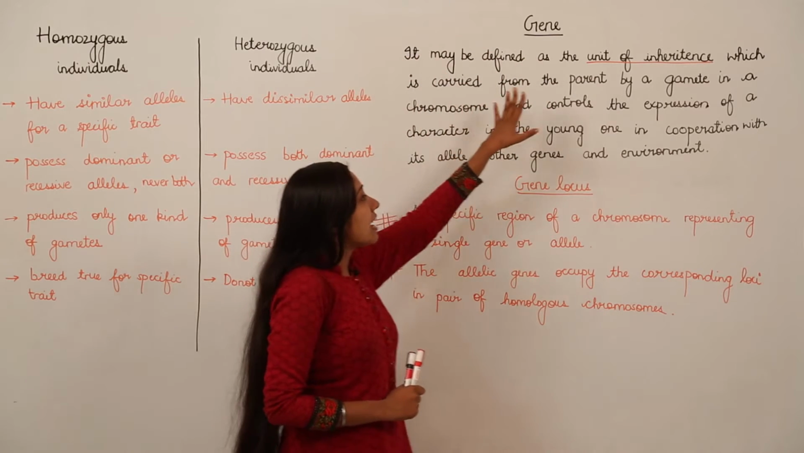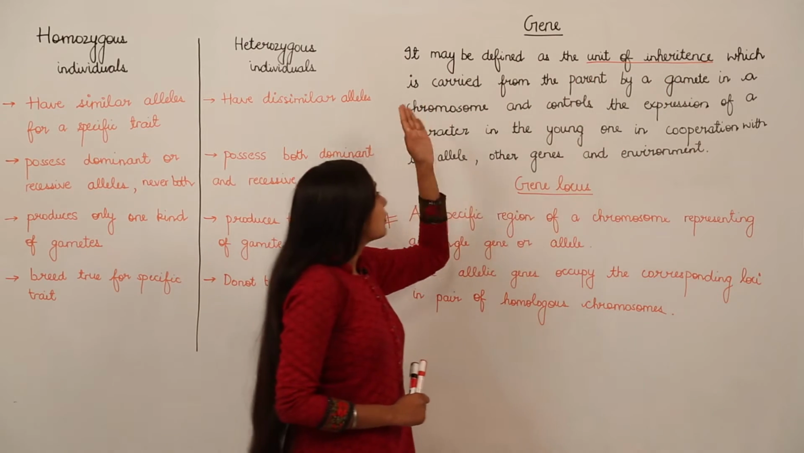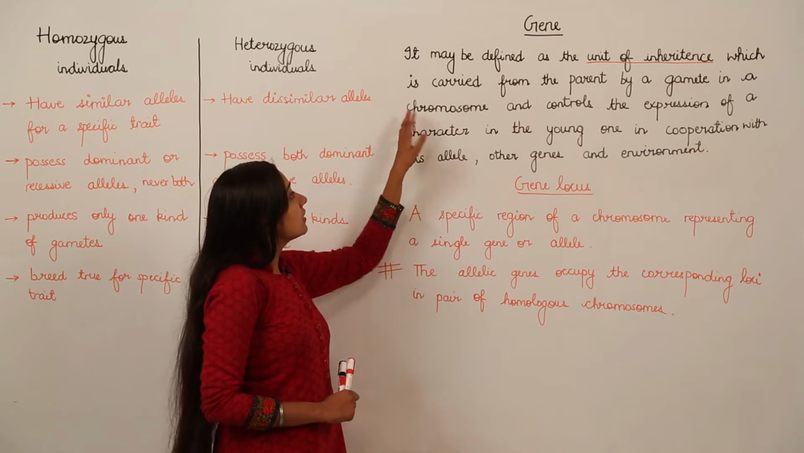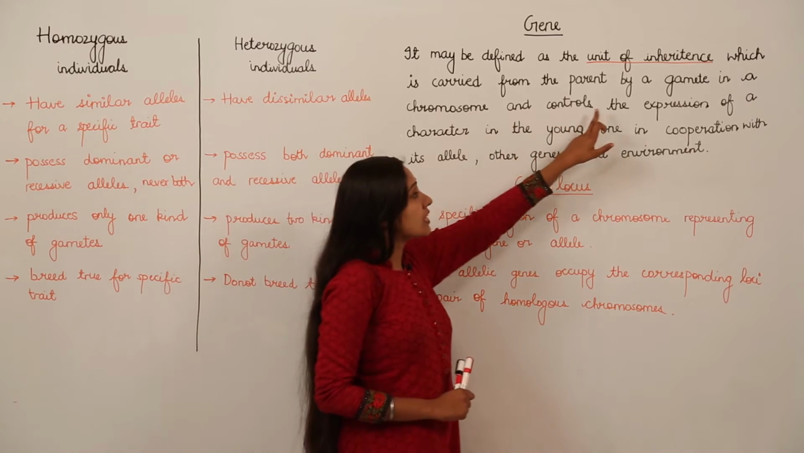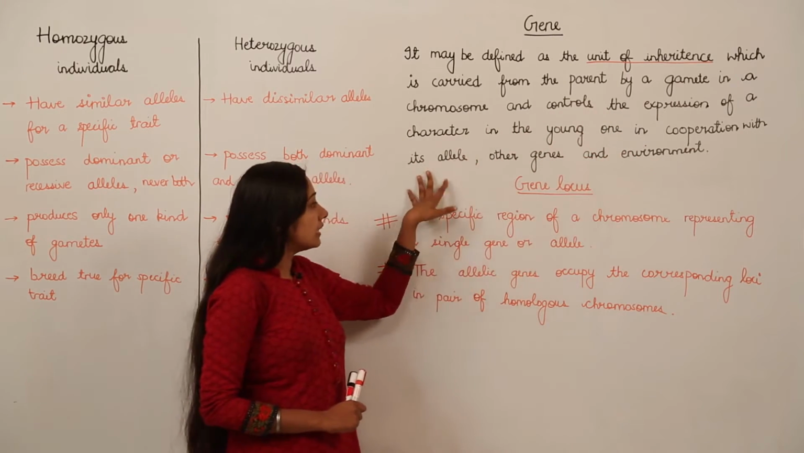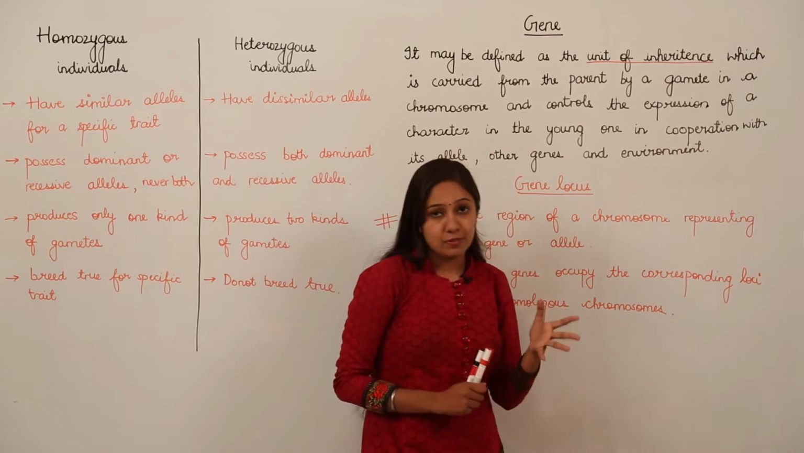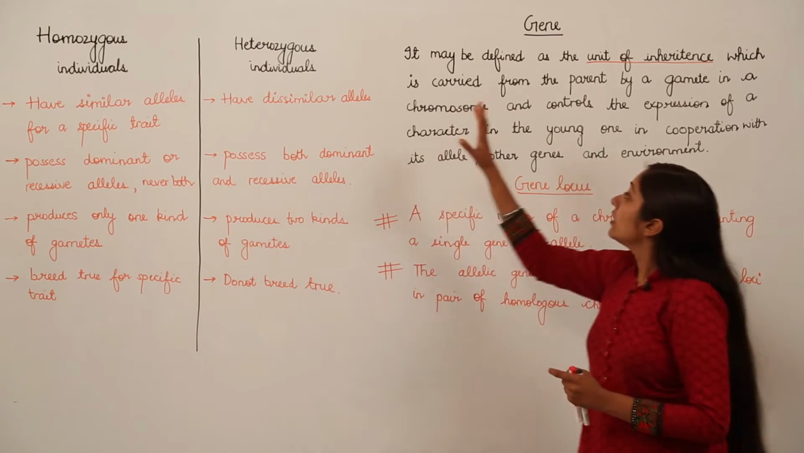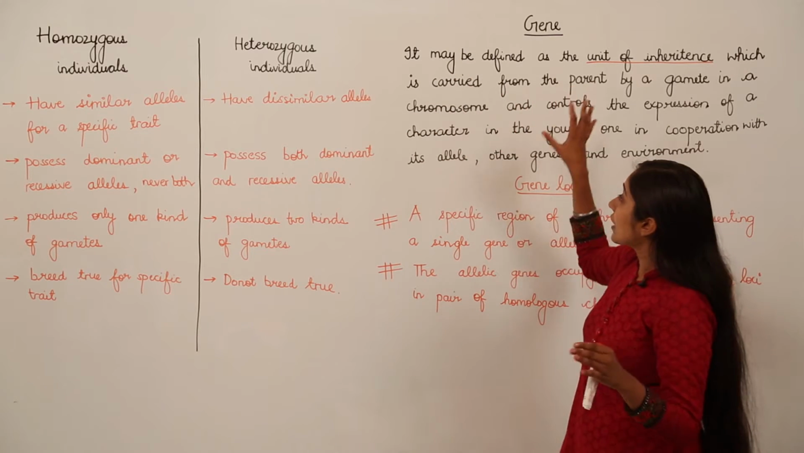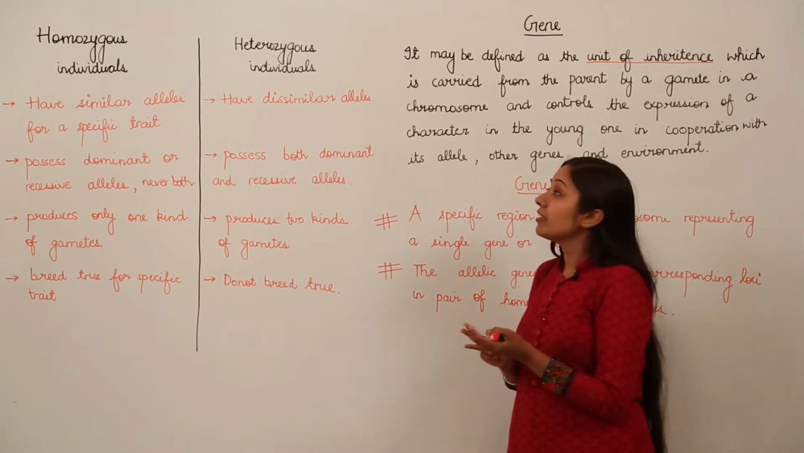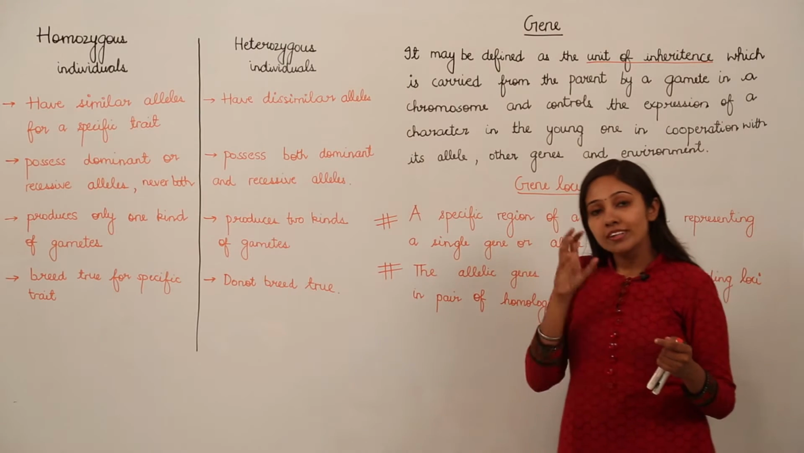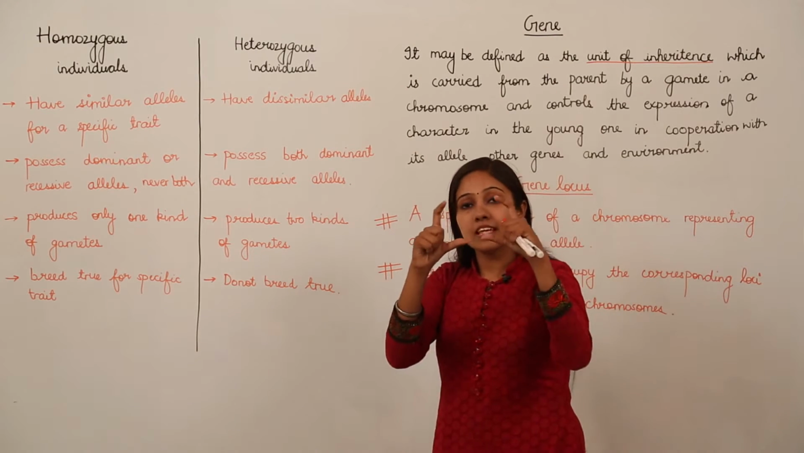A gene may be defined as a unit of inheritance which is carried from the parent by a gamete in a chromosome and controls the expression of a character in the young one in cooperation with its allele, other genes and environment. But now, before giving this whole definition, we will be discussing the structure of chromosome. You know, we have chromosomes, and in those chromosomes we have DNA. What is a gene? A gene is a segment of DNA.